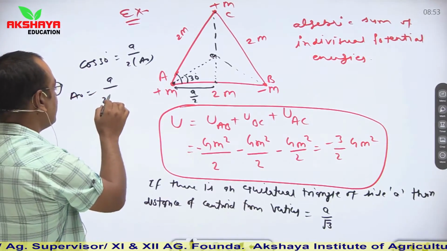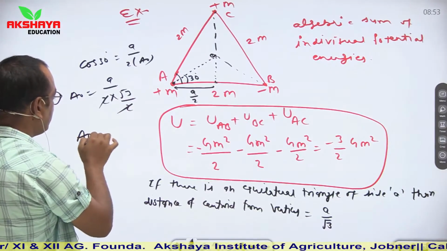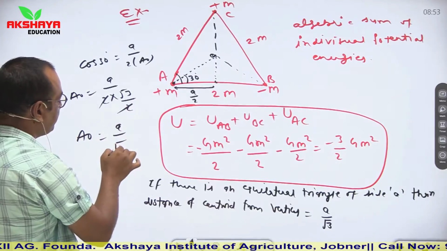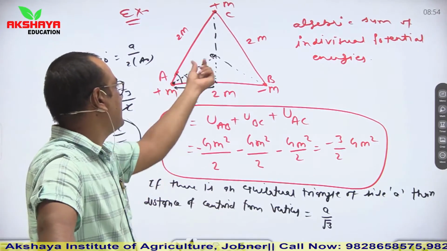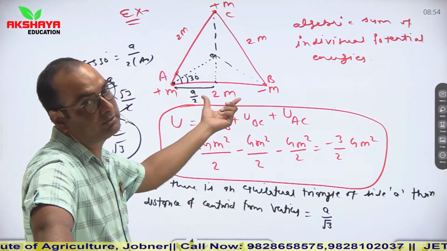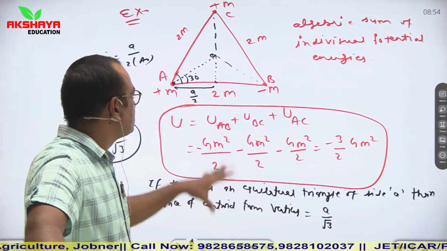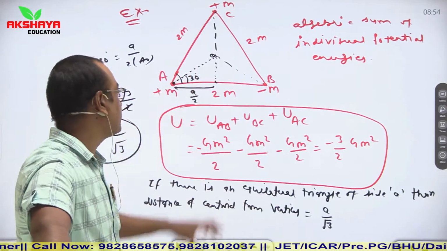Cos 30 is √3 by 2, so the 2 cancels out, and AO is a/√3. So directly keep in mind that the distance between vertex and centroid is a/√3, where a is the side of the equilateral triangle.